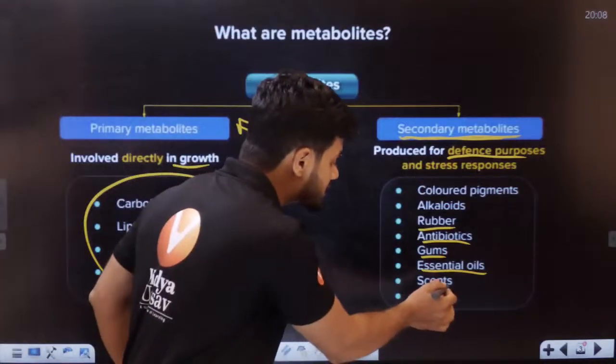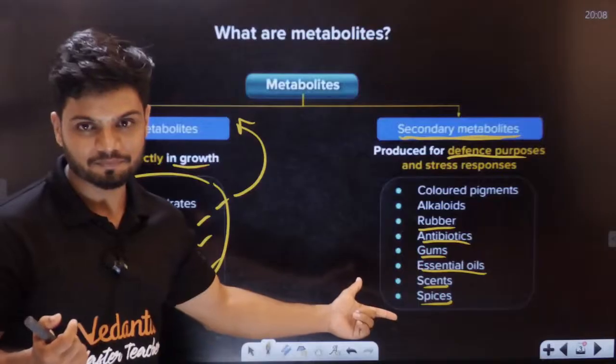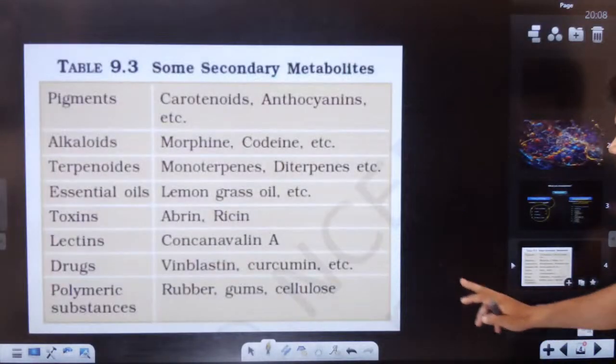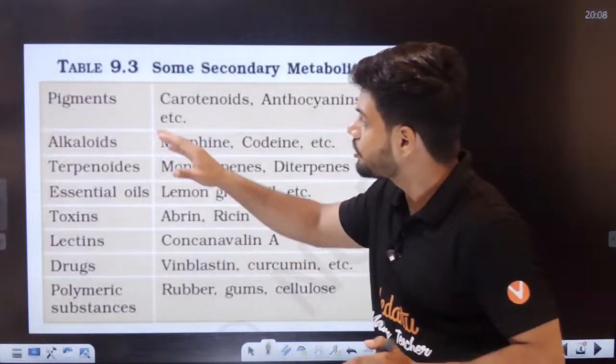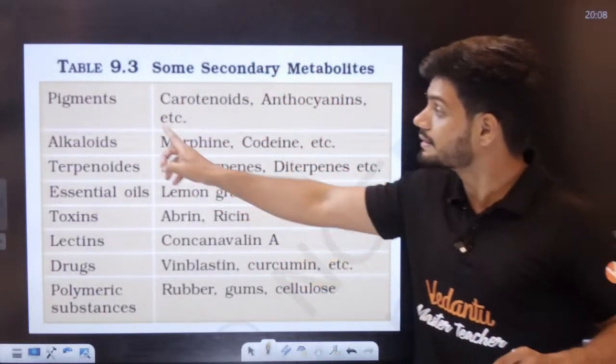Scents, spices, right? All of these are called secondary metabolites. Similarly, students, there's a list here which I want all of you to see. Now there are different types of secondary metabolites.